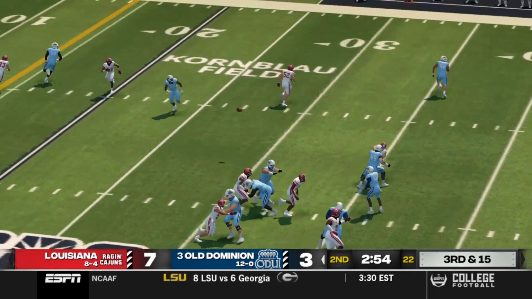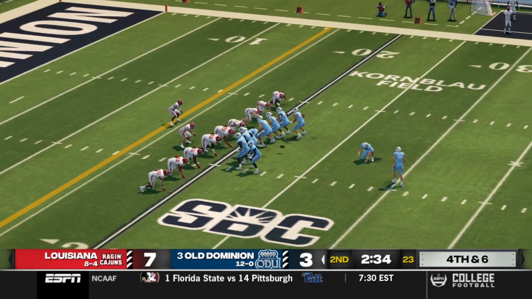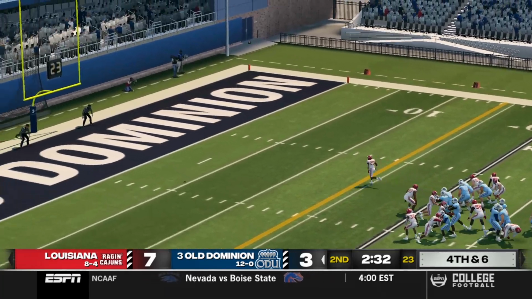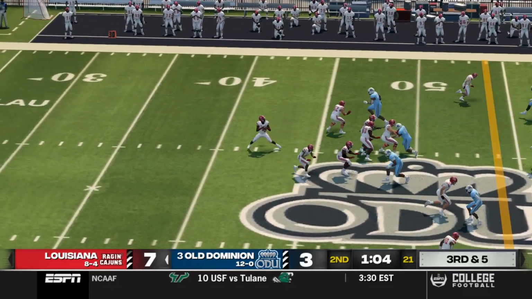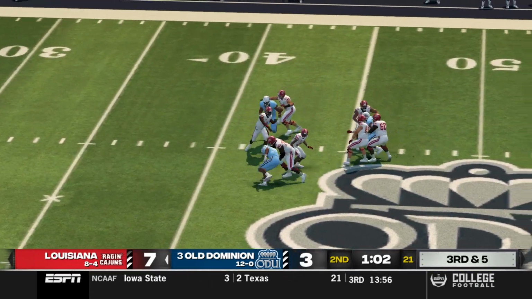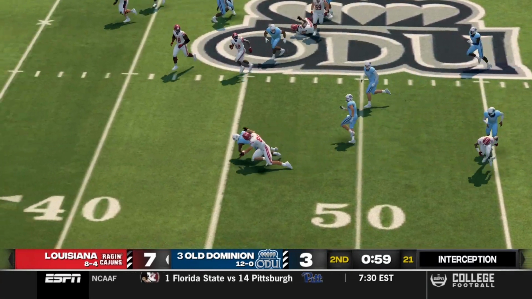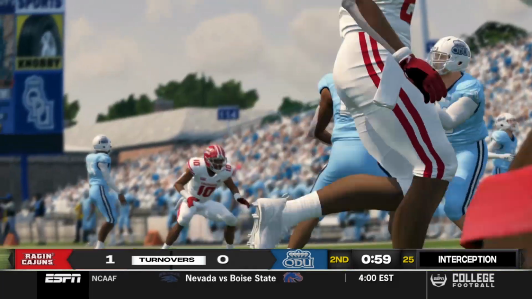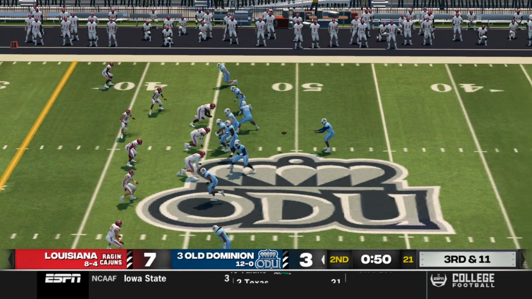He has been very, very good. And now here, Collins across the middle. That one is complete to Devin Lacey, a 9-yard play, but the drive does stall. And Old Dominion missing the field goal. So still 7-3. Terry Sprawling looking to lead his team downfield, but instead he is cut off and intercepted here. That is just a wonderful play by the defender. He thought he could get that one there, but David Okafor said, "Not today, Junior."